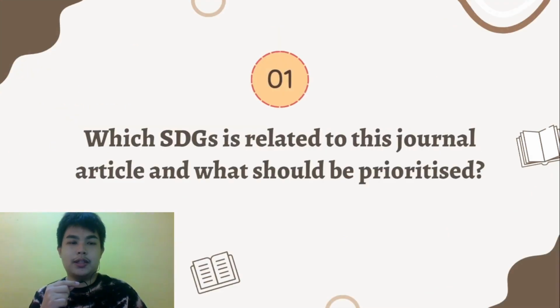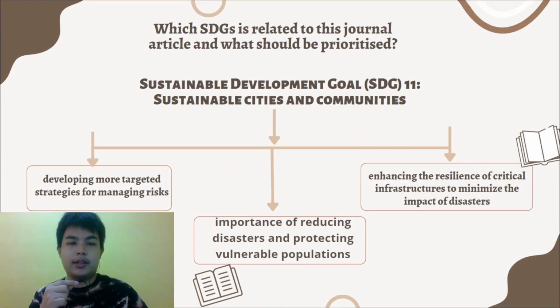The first question is, which SDGs is related to this journal article and what should be prioritized? The SDG that is related in the journal article above is SDG 11, Sustainable Cities and Communities. By examining the connection between critical infrastructure interdependence and their vulnerability to seismic hazard in Padang City, Indonesia, the objective is in line with the aim of creating inclusive, safe, resilient, and sustainable cities and human settlements.